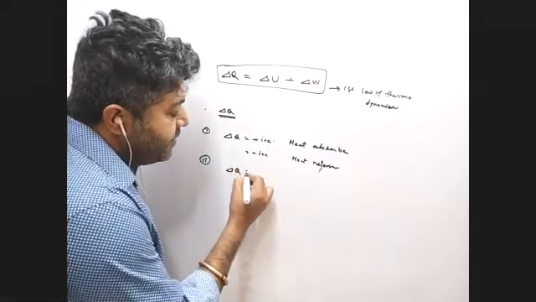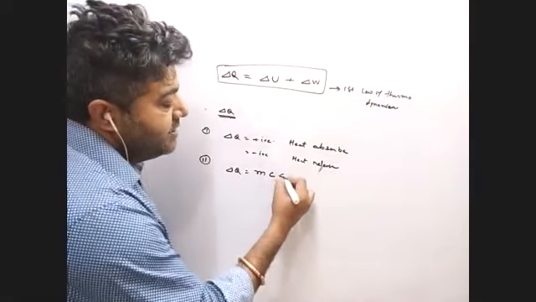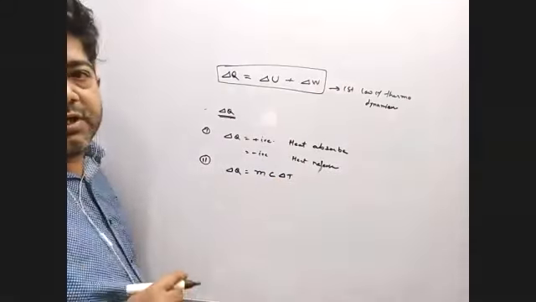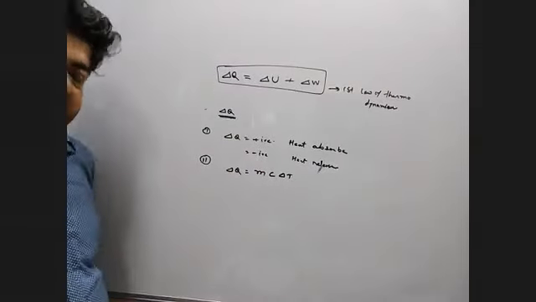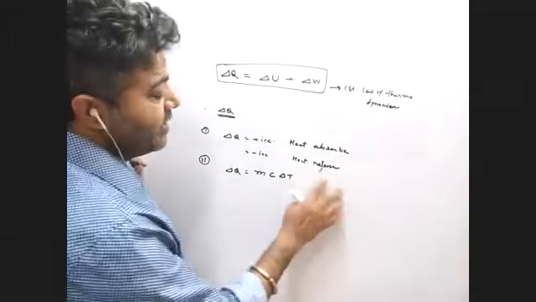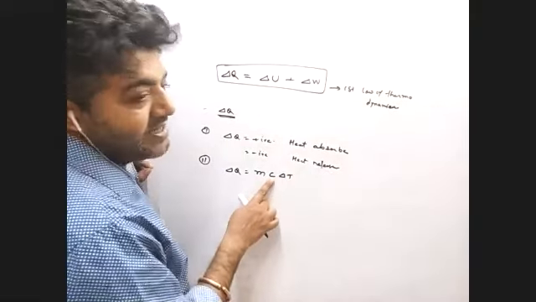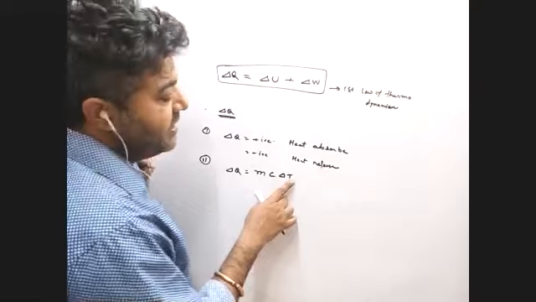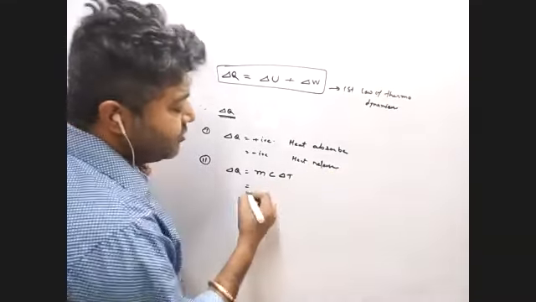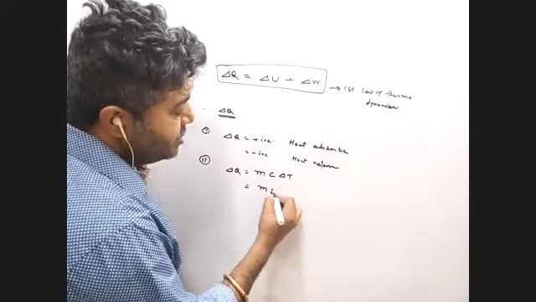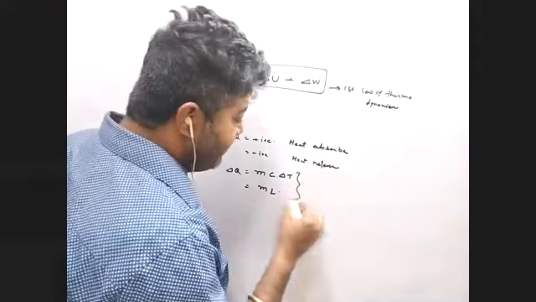del Q is mass times specific heat capacity times change in temperature. So in that way you can calculate. M is the mass, C is the specific heat capacity, and del T is the change in temperature. Or you can use mass times latent heat. Now, why do we use these two? These are very, very important.